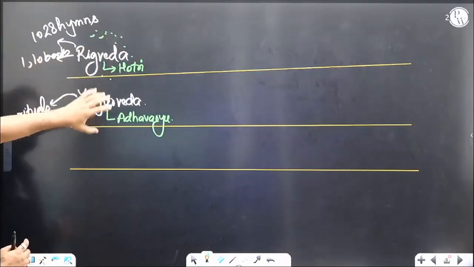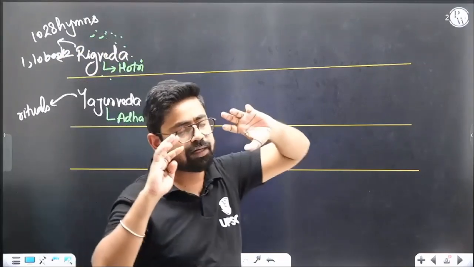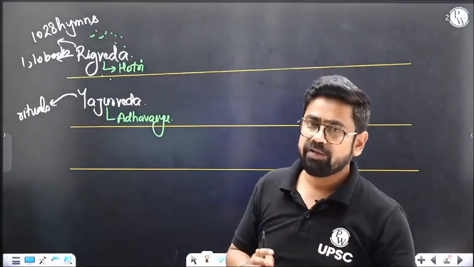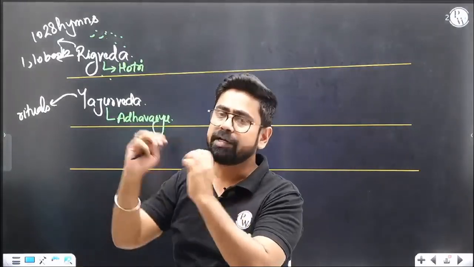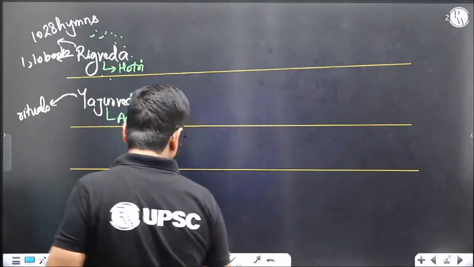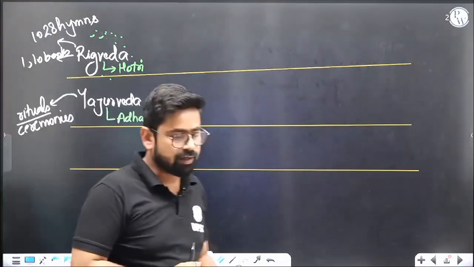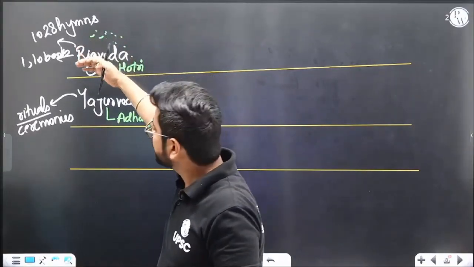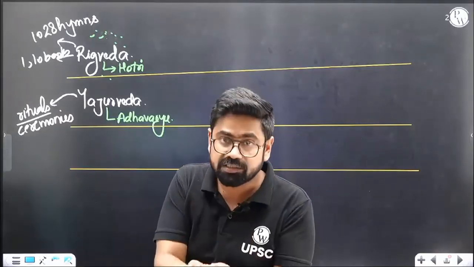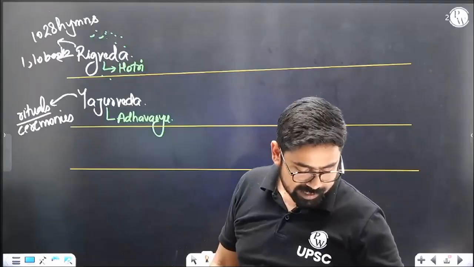what new happened in this new era, Yajurveda. Rig Veda, if you remember, Rig Vedic era was more about prayers. It was more about meditation. It was not meditation exactly, but it was more about praying to the god, and ritual was not very important, right? So these 1028 hymns are more about worshipping Indra or a particular god, right? But observe Yajurveda, where I'm saying that this is about rituals, this is about ceremonies. Here what we are finding that now your prayer is not that important, but your sacrifices or rituals or basically you do this thing, this mantra, this is becoming more important over here. Like earlier it was more about praying. So from Yajurveda you can understand that things have changed.